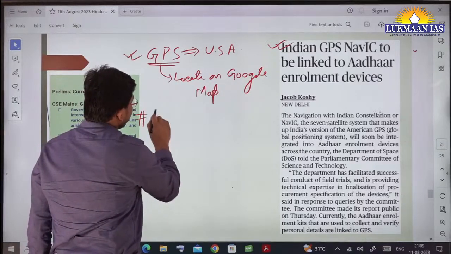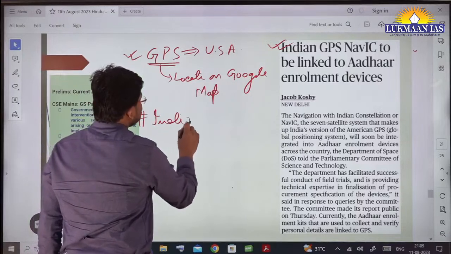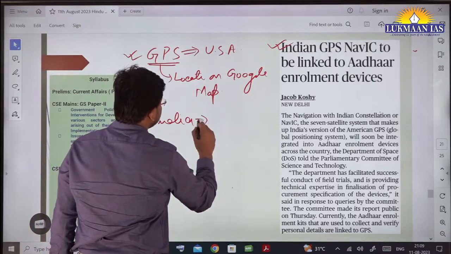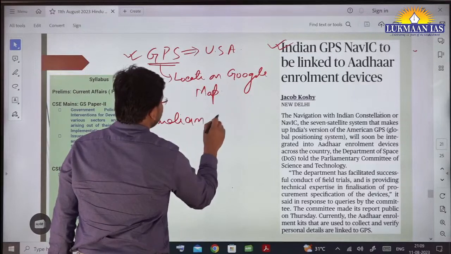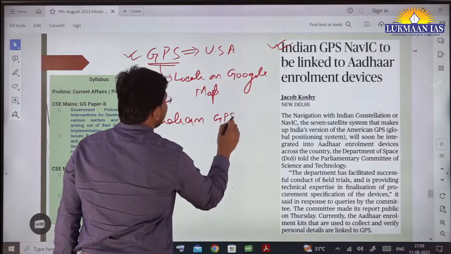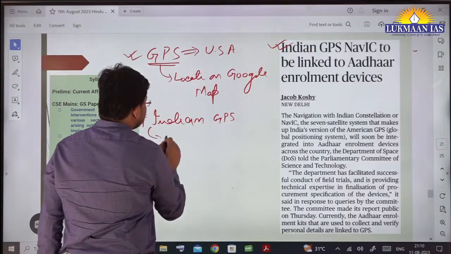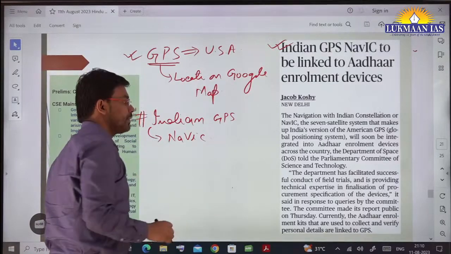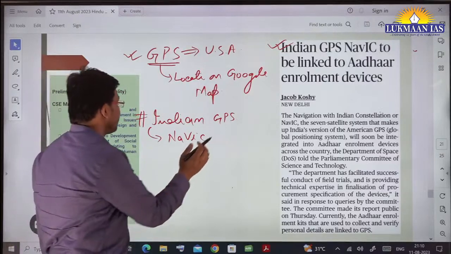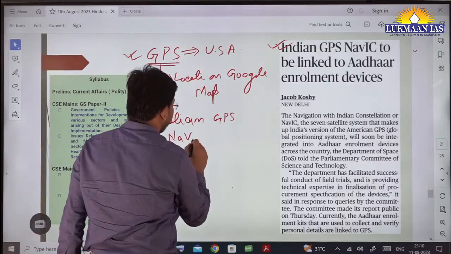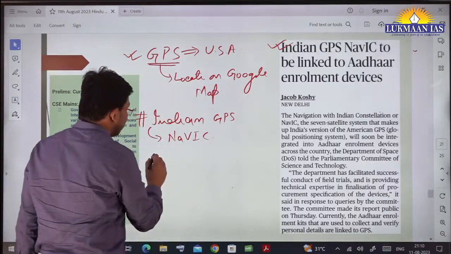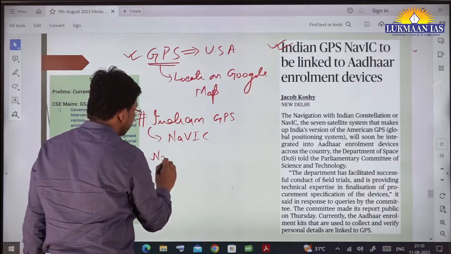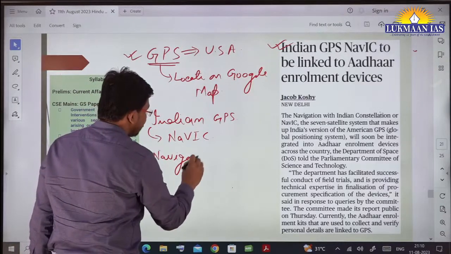However, the government of India has recently started its own project, which is, let's say, Indian GPS, the Indian Global Positioning System. This Indian GPS is given the name NAVIC, okay? So what is the full form of NAVIC? It is known as Navigation with Indian Constellation, okay?